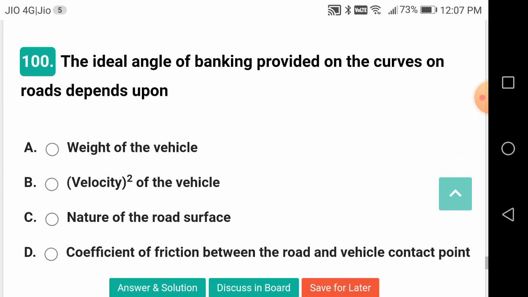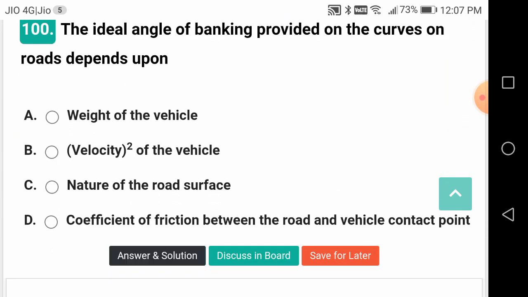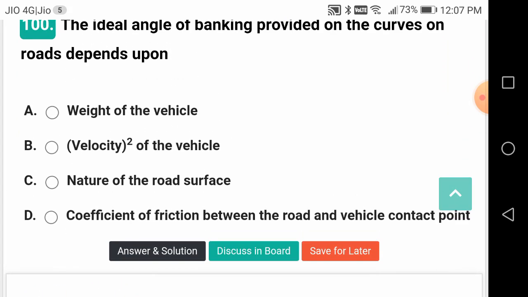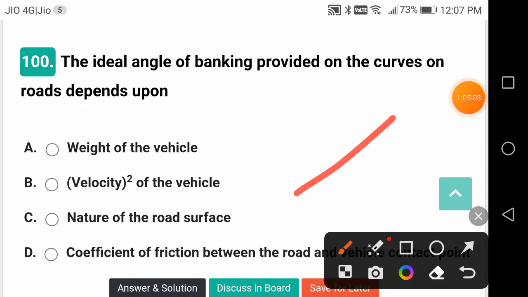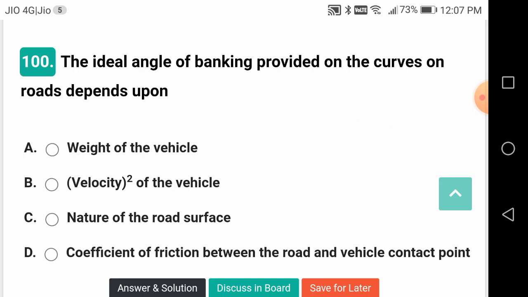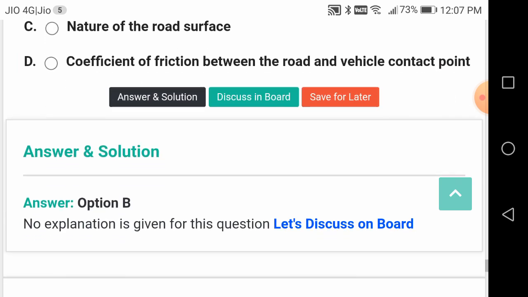The ideal angle of banking provided on the curves on the road depends upon what? Velocity square of the vehicle. Centrifugal force is going to come into force, friends. So to counter that, roads are banked. Instead of being laid flat, they are raised, and this is alpha, the angle of elevation compared to horizontal, right? So it is going to depend upon the square of the velocity.